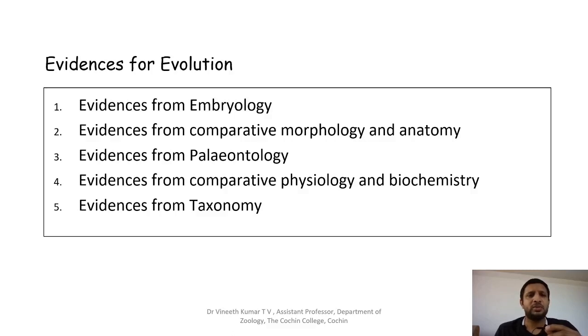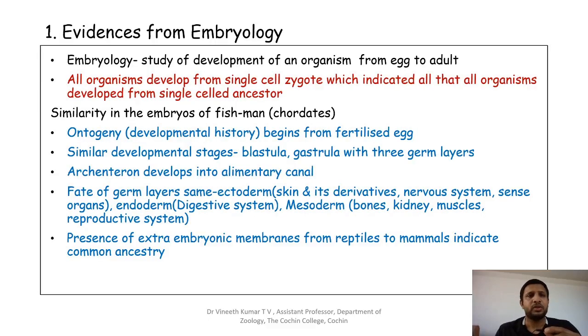There are the evidences from embryology, evidences from comparative morphology and anatomy, evidences from paleontology, which is from fossils, evidences from comparative physiology and biochemistry, and evidences from taxonomy. So these are considered to be the evidences for evolution to have happened or for evolution happening. First we will move on to the evidences from embryology.